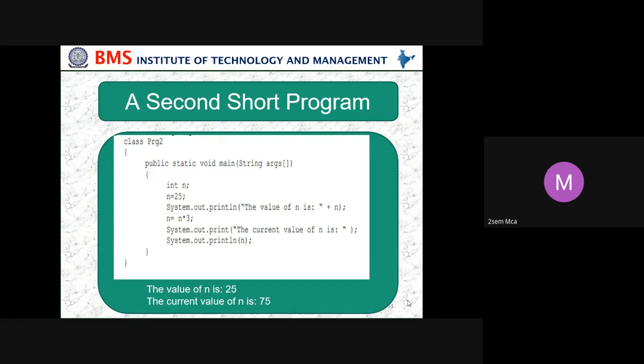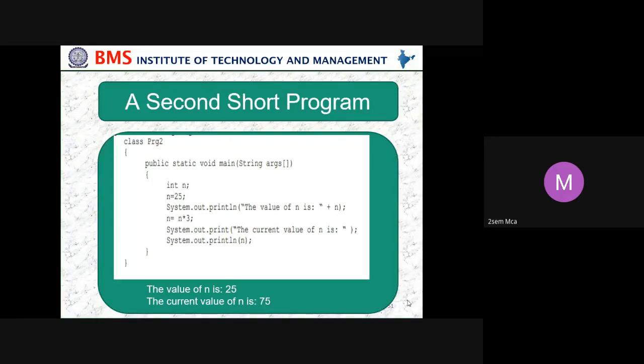Then we are multiplying whatever n is. The n value we have taken as 25, so 25 into 3. What is the value of 25 into 3? Can anyone say? 75. Yes, 75. So we are just multiplying 25 into 3, getting 75, and displaying that. So this is a program just to display two values.